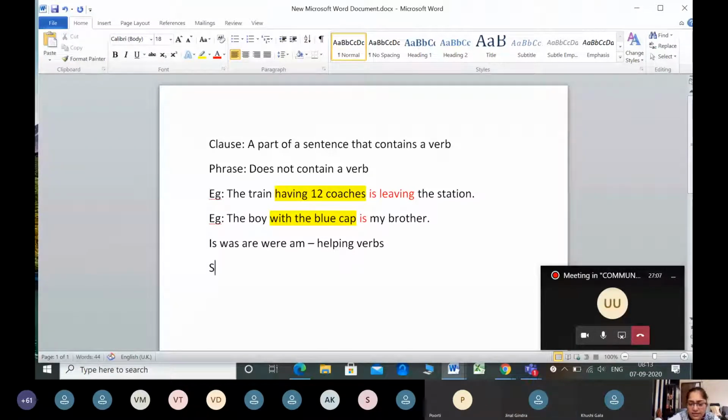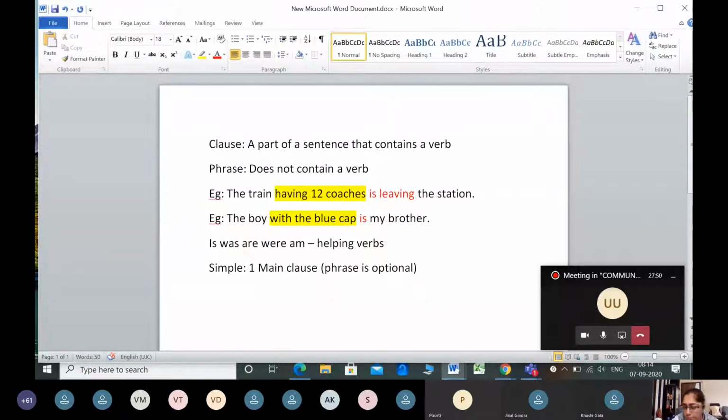Now, let us understand that in a simple sentence, you have one main clause. Compulsory. One main clause is compulsory. Phrase is optional. So I am going to write in bracket here, phrase is optional. So if you have one main clause and one phrase, or one main clause and 2 or 3 phrases, it is still called a simple sentence. The 2 examples that we have here are examples of simple sentences. They both have one main clause and one phrase.